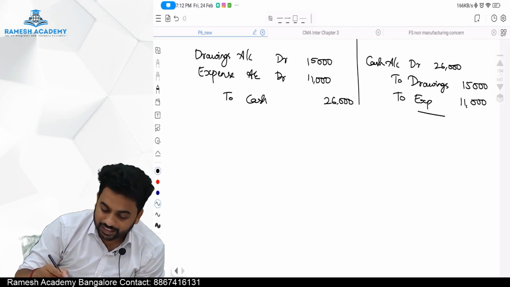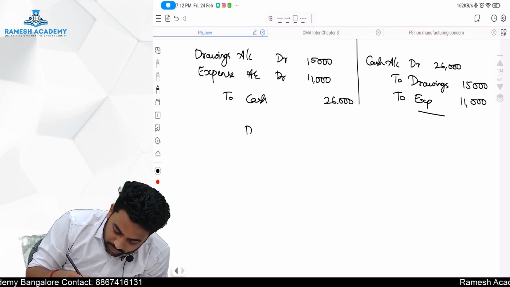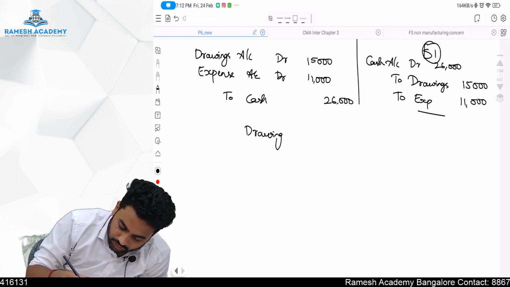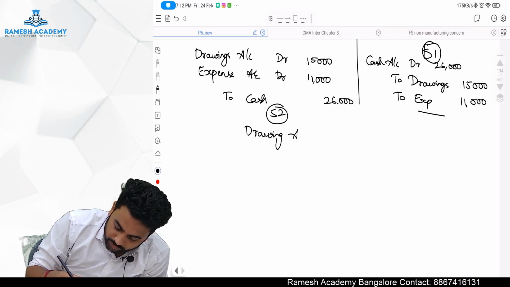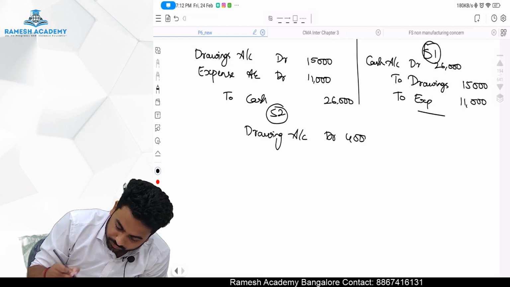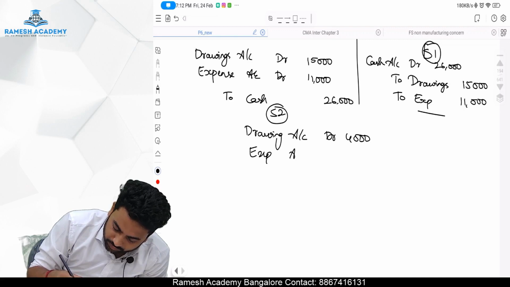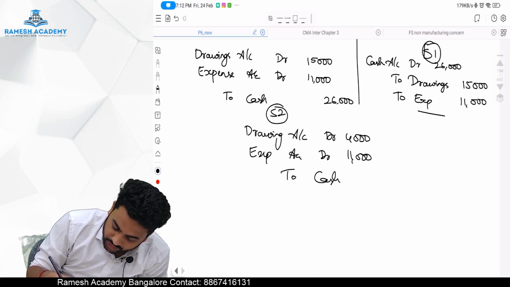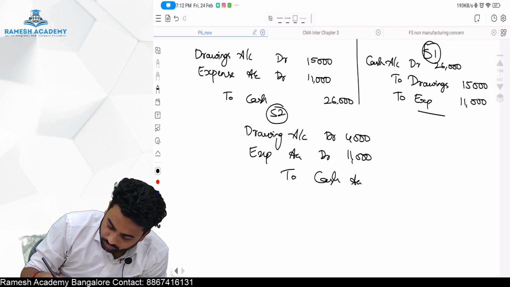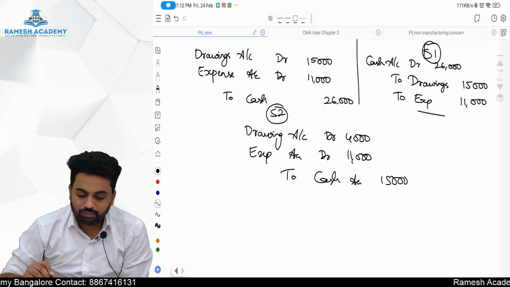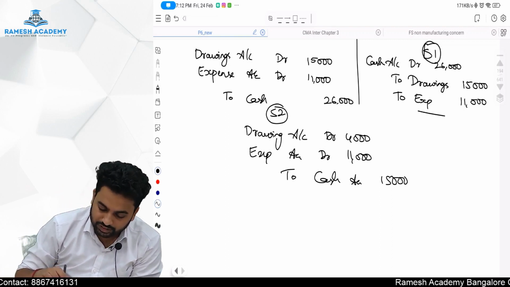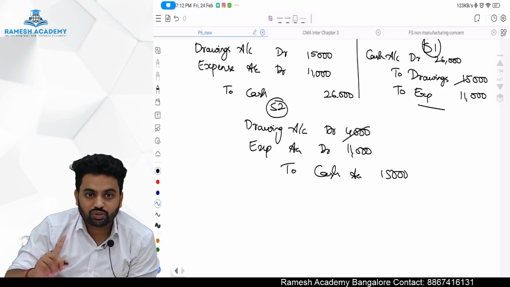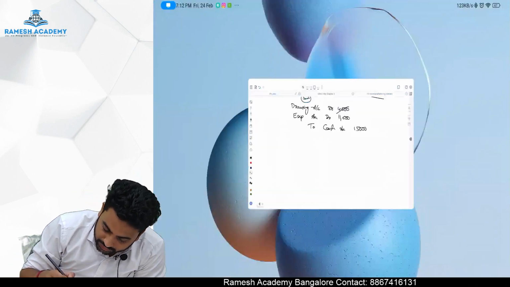What is the correct entry? Correct entry should have been drawings account debit. This is step 1. Step 2 is what? Drawings account debit 4,000, expense account debit 11,000, to cash account 15,000. Now when we merge it, what happens? Drawings debit 4,000 will go out of this credit 15,000, only 11,000 will be pending. So correct entry is step 3.